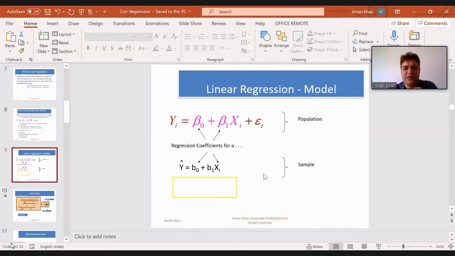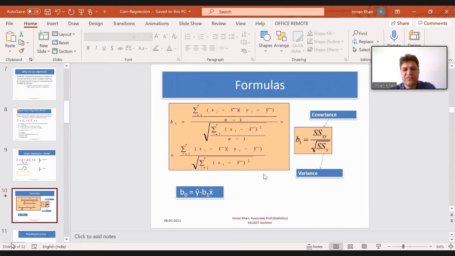Now, since we have to calculate beta naught and beta 1 on the basis of the data available for our dependent variable y and independent variable x, let's see the formula. For beta 1, it is the summation of xi minus x bar, times yi minus y bar, divided by n minus 1.